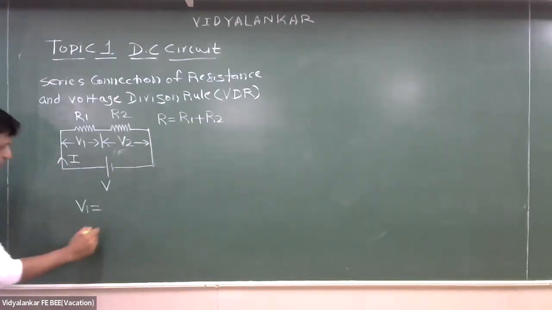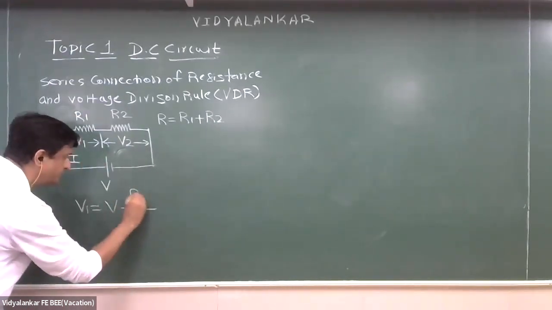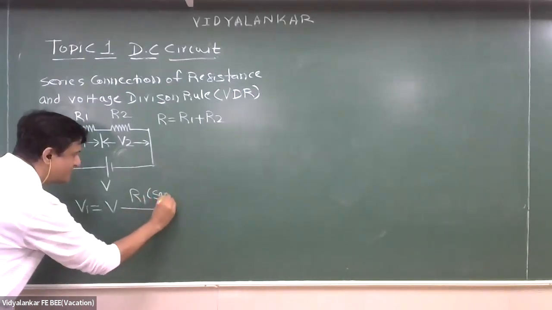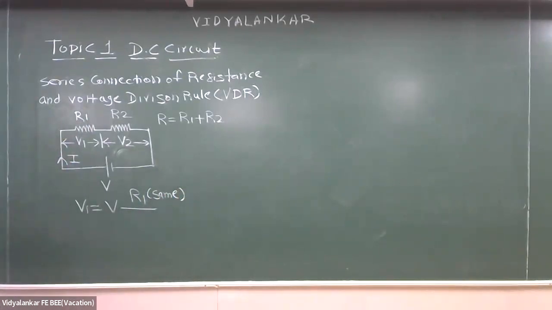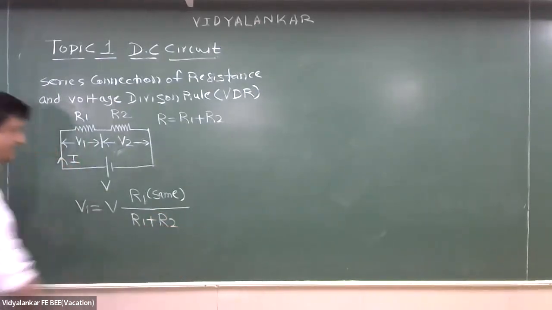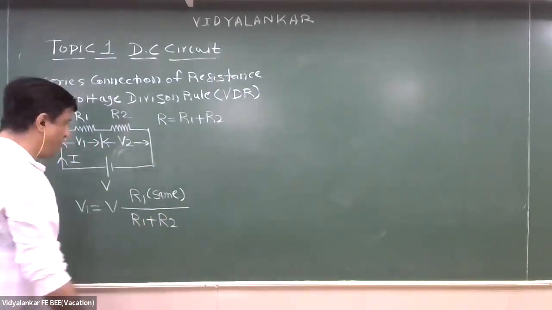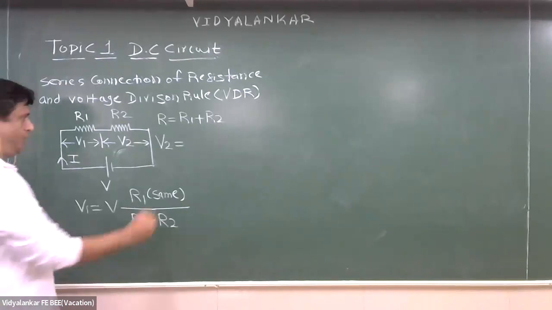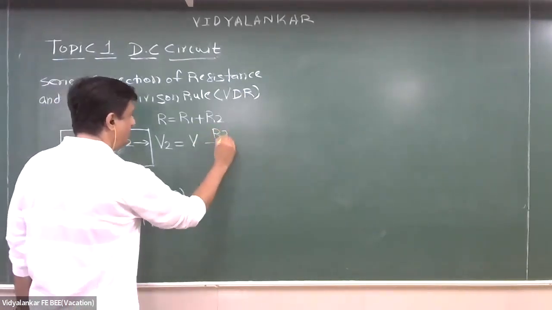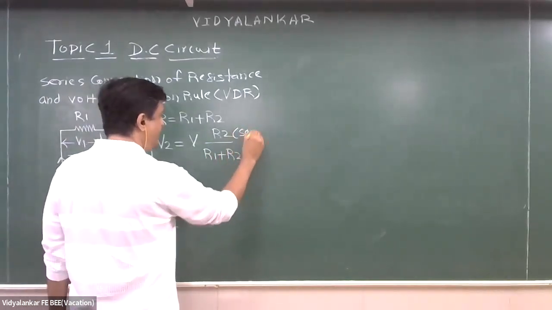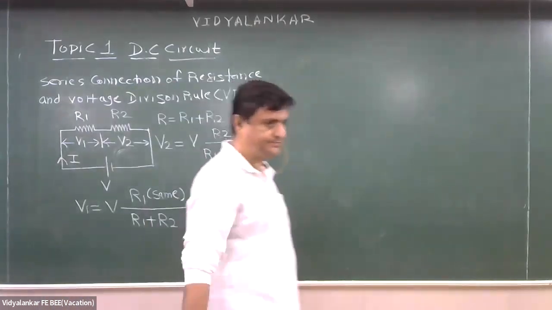See, V1 equal to total voltage into the resistance across which I am finding the voltage, so the same resistance, divided by sum of all series connected resistance. कोई बताएगा what is V2? V times R2 divided by equivalent R. Very good. So what I'm saying, same resistance.